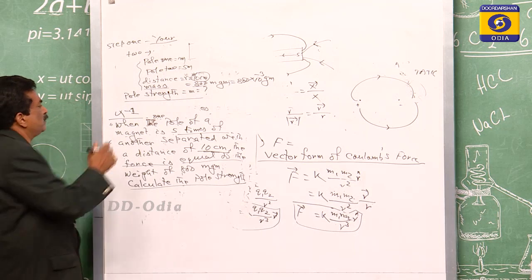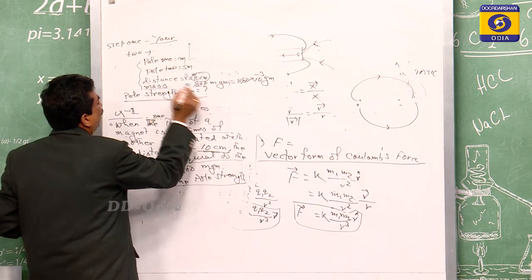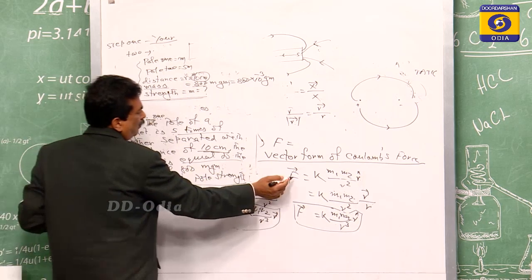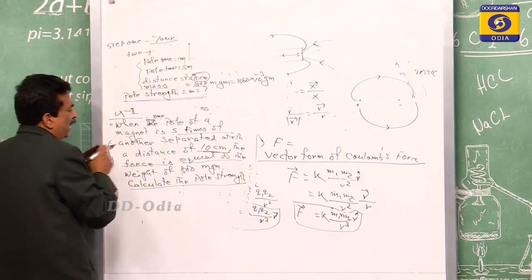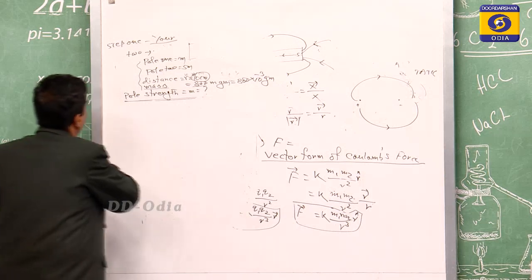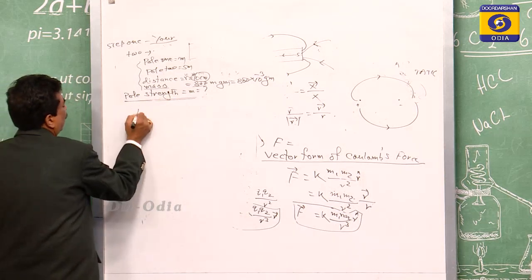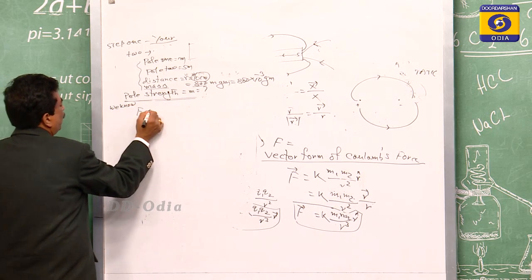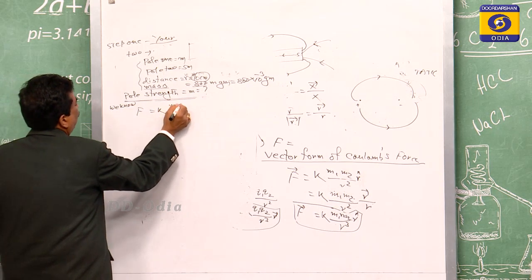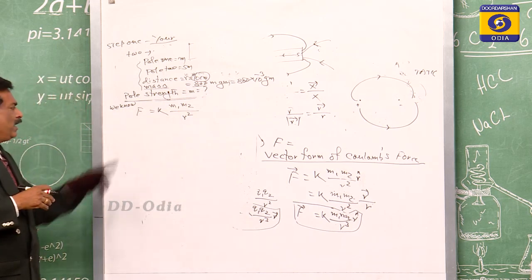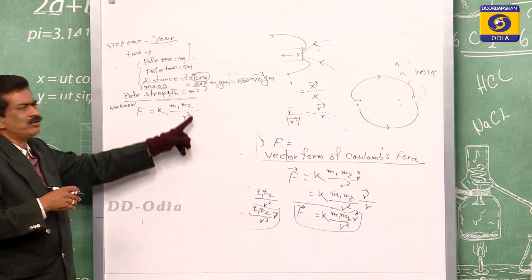Then to find the required data, we have to put the formula. What is the formula? For the magnitude portion, we know F is equal to K m1 m2 by r square.